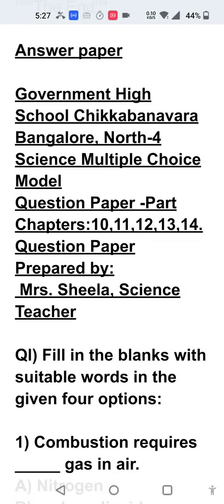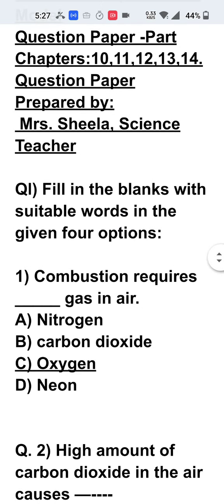Dear students of 8th standard, let us have a revision of some chapters in science with some MCQ questions. There are 30 questions framed on the chapters of science 10, 11, 12, 13, 14, and these questions are very simple. Now you are going to study the questions as well as their answers, and I will be explaining how to choose a correct answer among the 4 choices given for each of the questions.